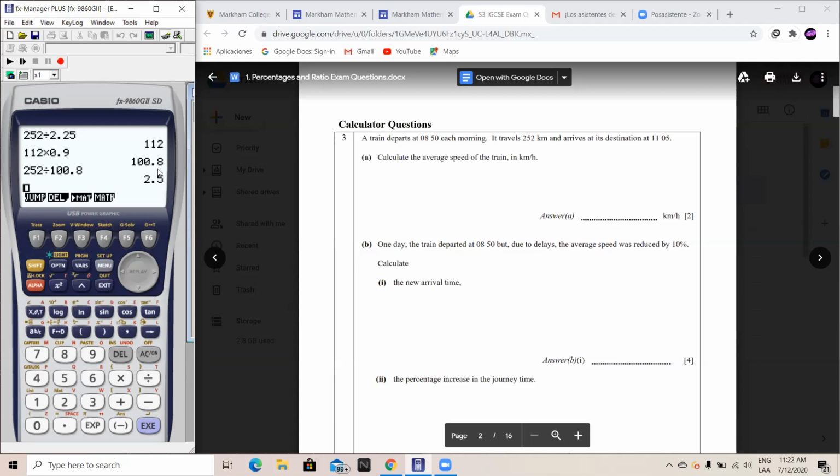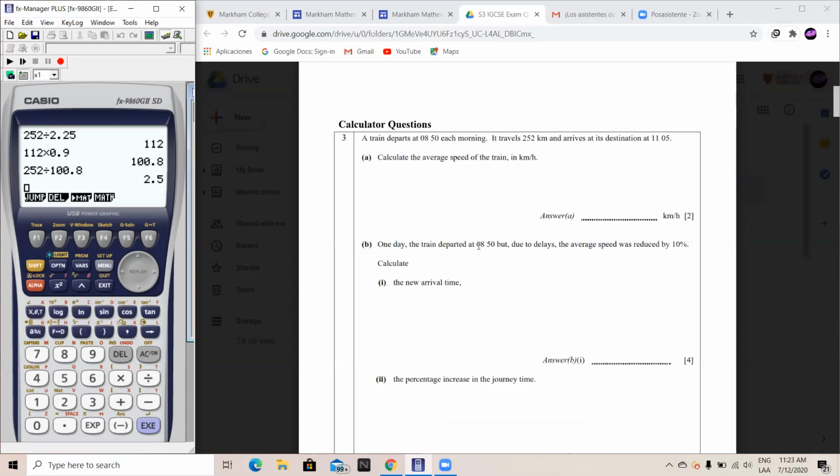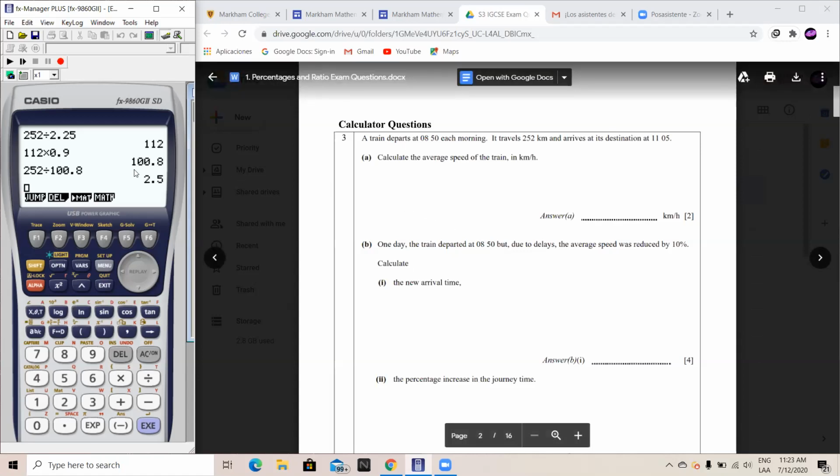In hours and minutes, this would be simply 2 hours and 30 minutes, as 0.5 of an hour is 30 minutes. So if the train departed still at the same time, which is 8:50, plus the 2 hours and 30 minutes that passed by, the new arrival time would be 11:20, just by simply adding the time to the time of departure.